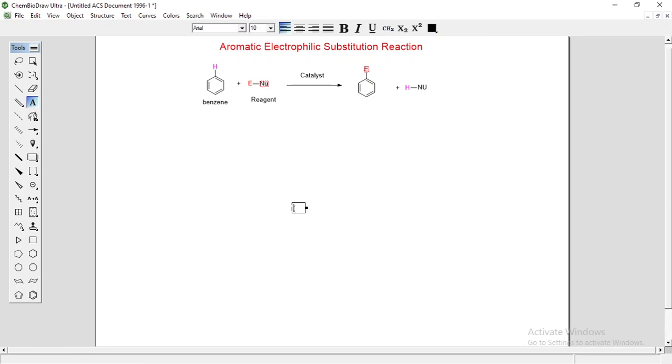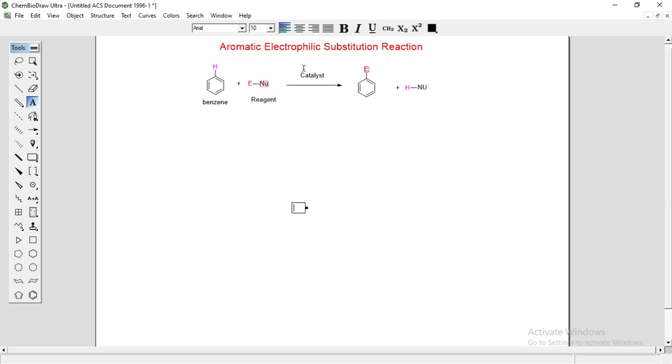So this is the general example of electrophilic aromatic substitution reaction. Benzene ring, in presence of this reagent having electrophilic and nucleophilic part, in presence of catalyst, undergoes electrophilic aromatic substitution reaction. The hydrogen atom of this benzene ring is replaced by this electrophile.